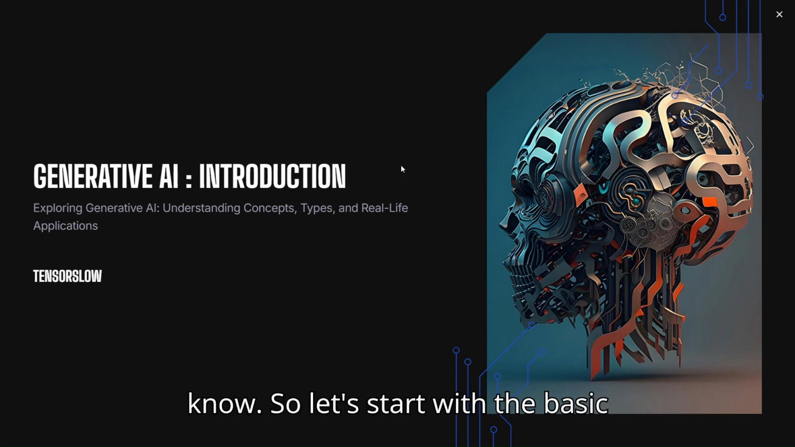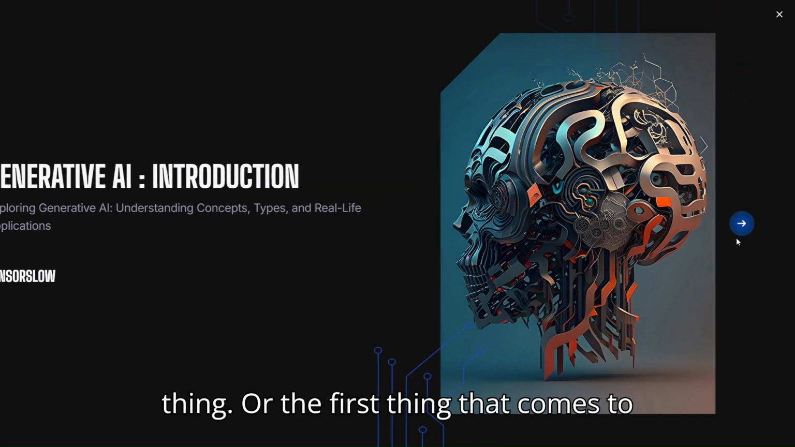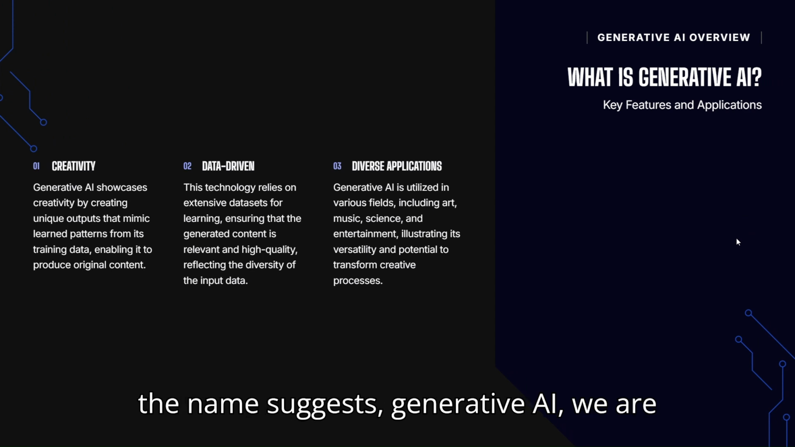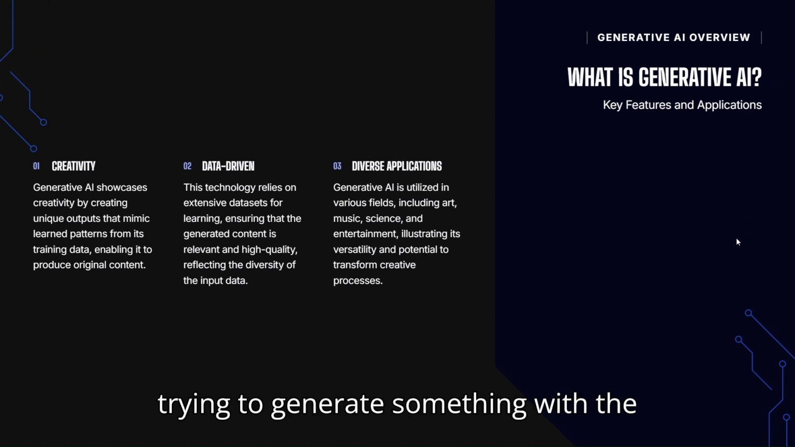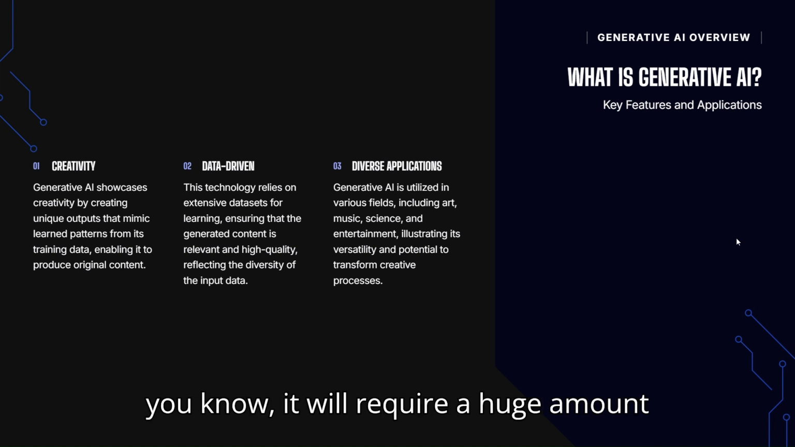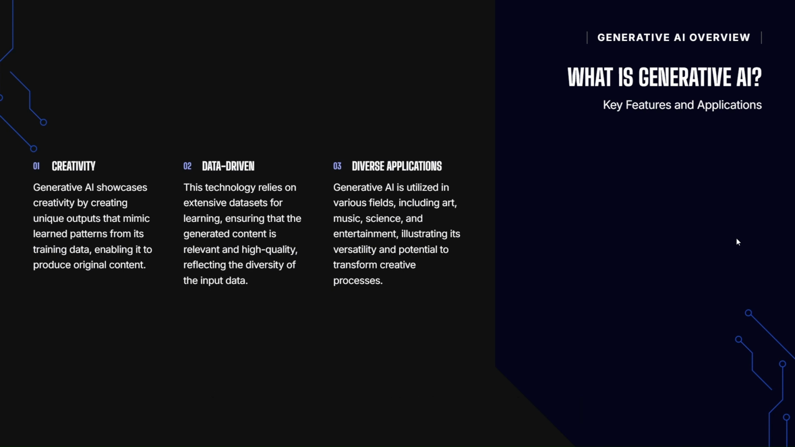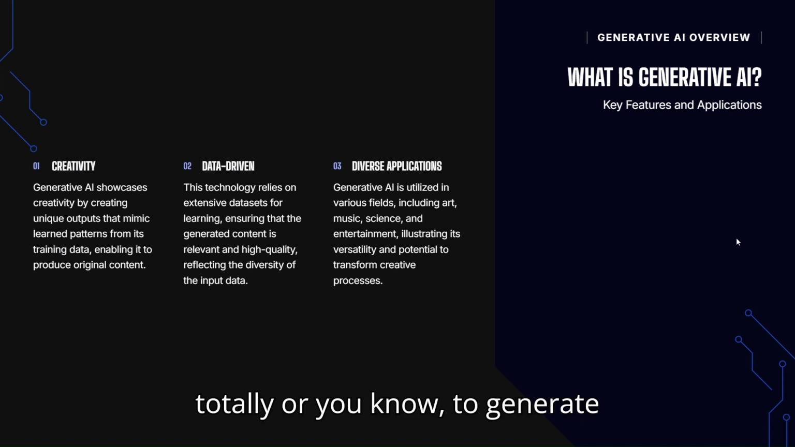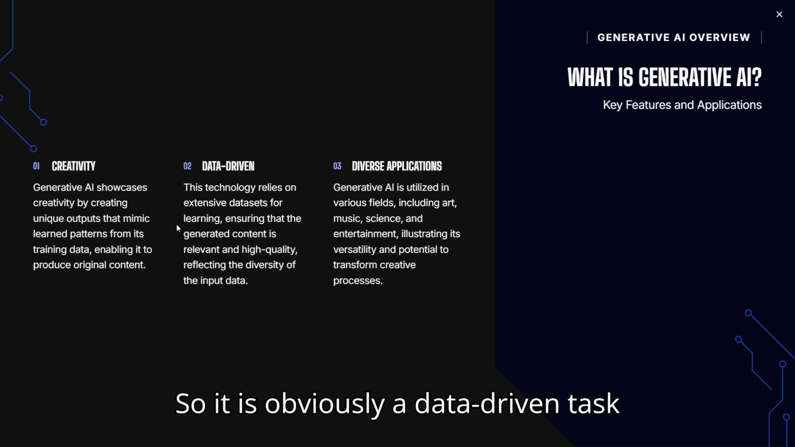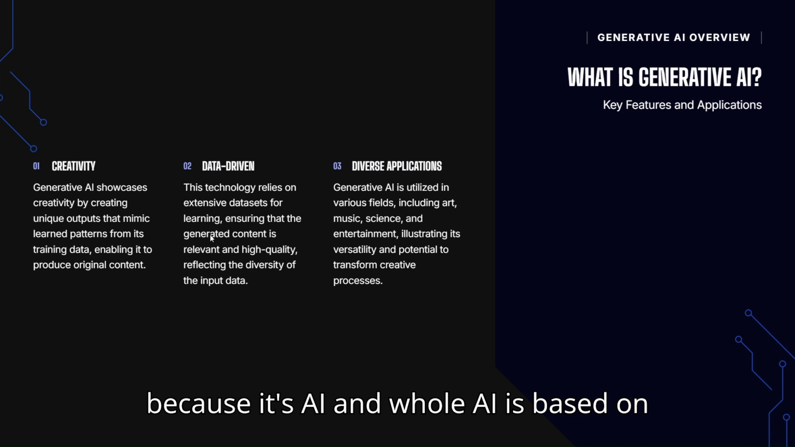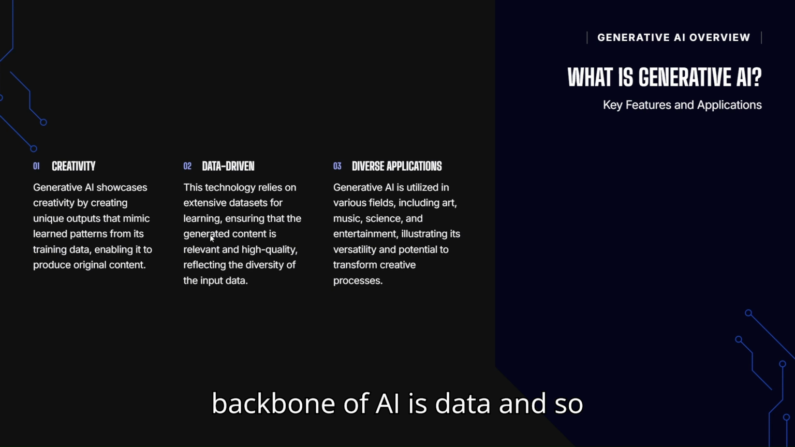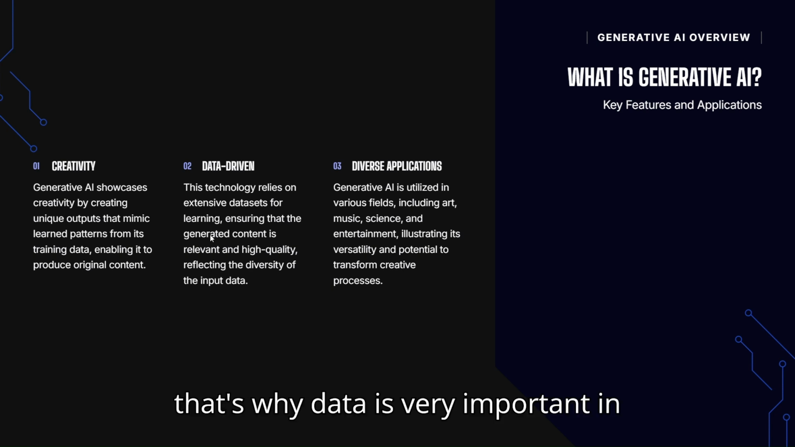So let's start with the basic thing, the first thing that comes to our mind: what is generative AI? As the name suggests, with generative AI we are trying to generate something with the help of artificial intelligence. And as you know, it will require a huge amount of data to generate something unique and totally new. So it is obviously a data driven task, because it's AI, and the whole of AI is based on data. The most important thing, or the backbone of AI, is data. And that's why data is very important in today's world.